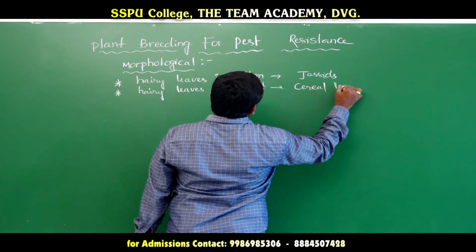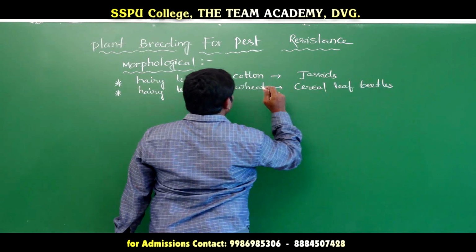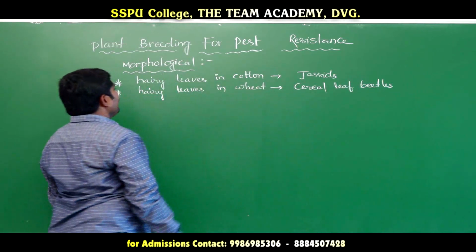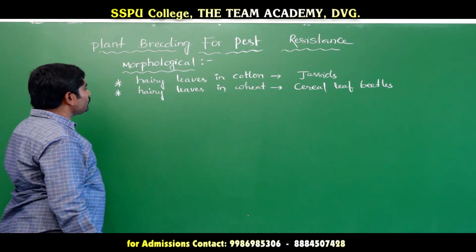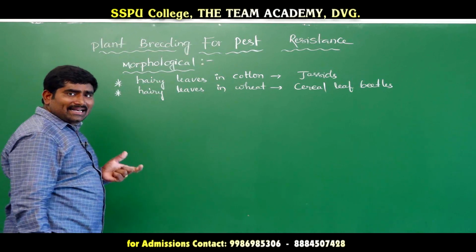Hairy leaves in cotton, resistance to jassids, and hairy leaves in wheat, resistance to cereal leaf beetles.